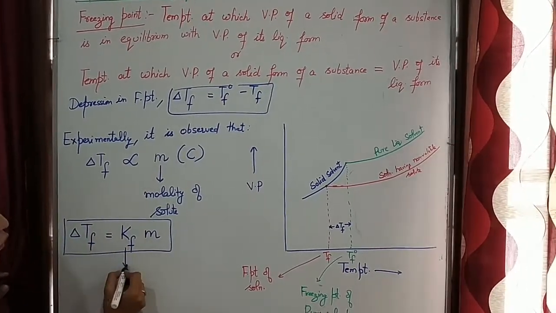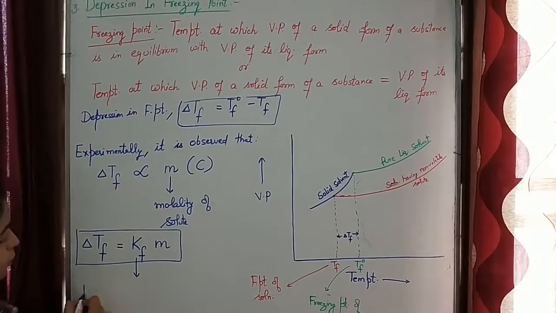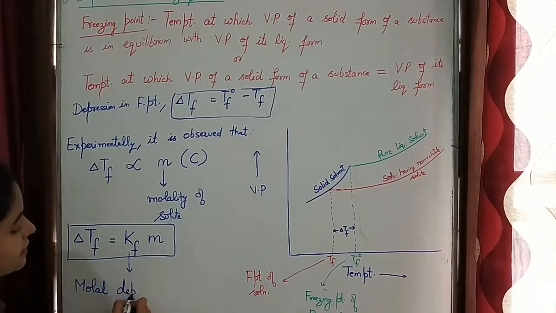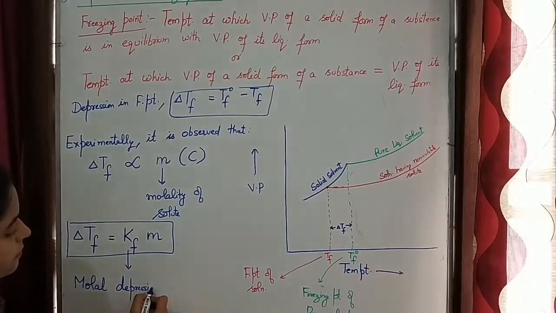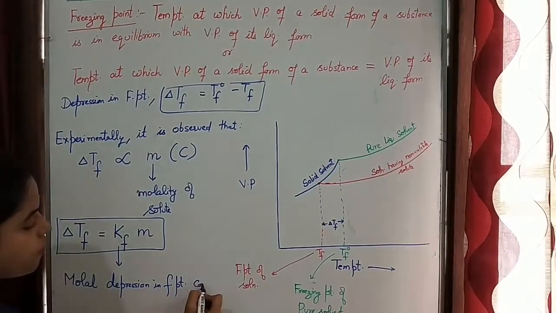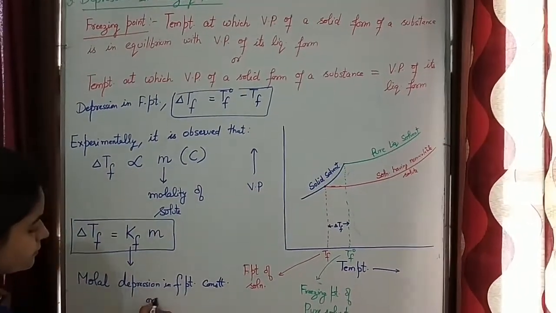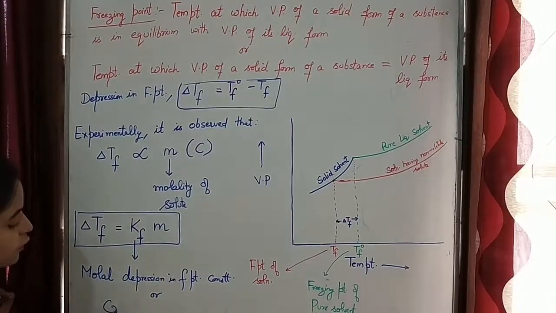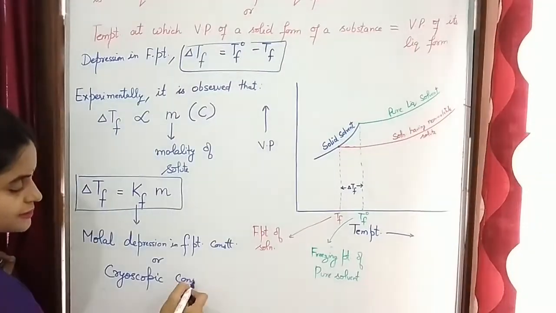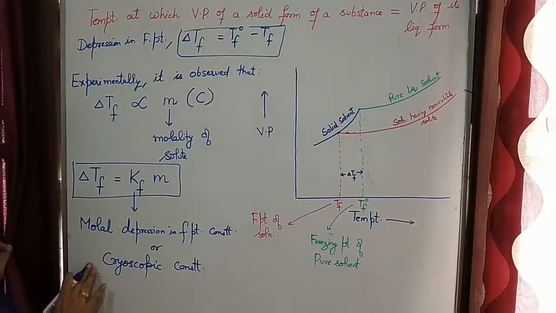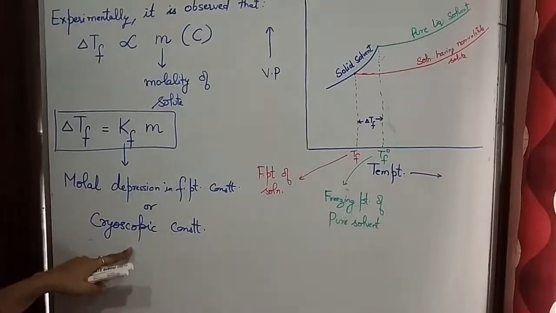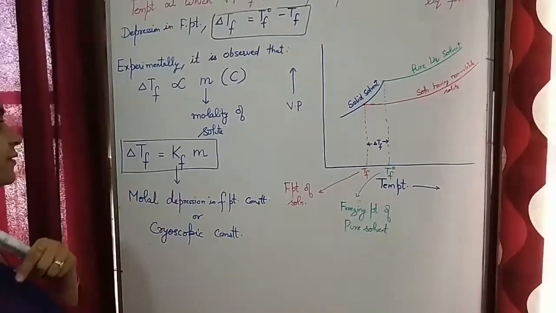This Kf is known as molar depression in freezing point constant, or this is also known as cryoscopic constant. In some books it has been written as molar cryoscopic constant. Its value is again constant for different solvents.